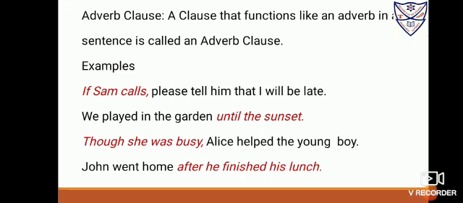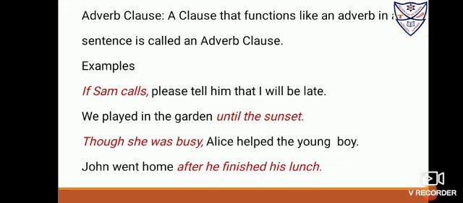Now for learning the adverb clause, there are a few things you have to do beforehand. That is, we have given you subordinating conjunctions. There were 10 categories. The very first category is for noun clauses, that is: that, if, whether. The other categories are place: where, wherever. Then time: before, after, till, since, as soon as, while, as. Purpose: so that. Result: so that, such that. Reason: because, since, as. So these all you have to learn.